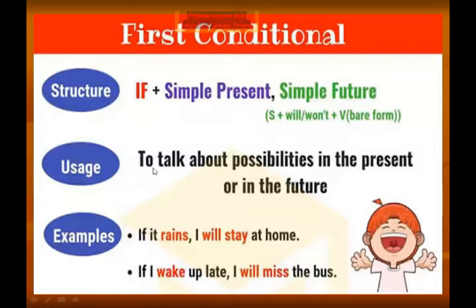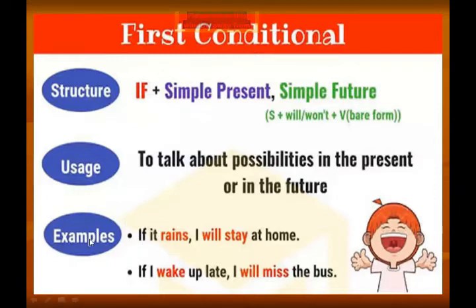Now, what are the uses of first conditional sentences? We use first conditional sentences to show the possibilities in the present or in the future. We talk about the possibility, like this is going to happen, this is possible in the present or in the future. You talk about the conditions in which some action may take place in the future or maybe in the present. Understand?